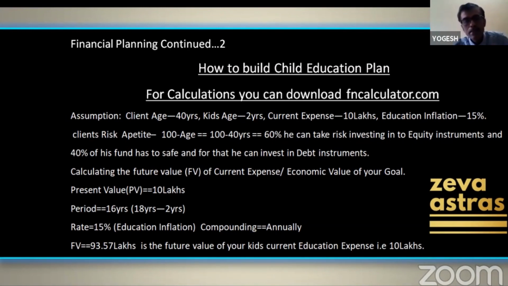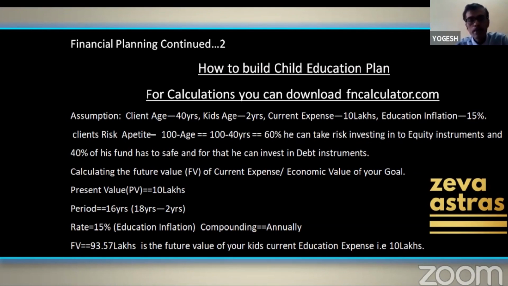So I always insist, whatever your age is, just subtract that from 100. So 100 minus your age is what you should take as risk, and the rest of the money should be safe and secured. But this should beat inflation. This should beat your FDs, and this should be safe so that you don't have a headache.